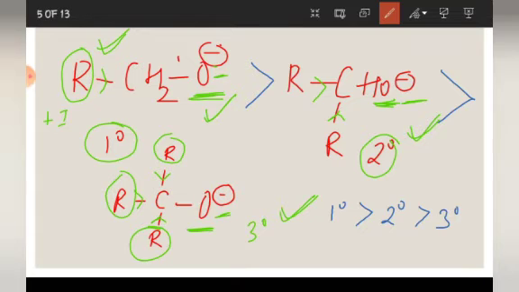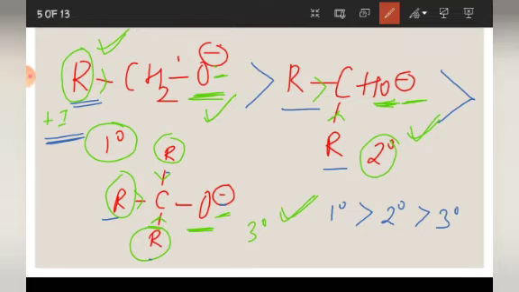I think the reason is clear to you. You will explain it on the basis of the plus I effect. Here there is only 1 R, here there are 2 R's and here there are 3 R's. So the negative charge density will be more here and it will be more unstable. Right? So this was the first series that we need to study in the acidity of alcohols.